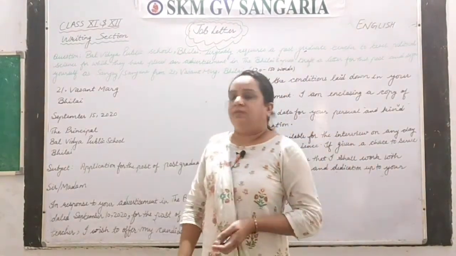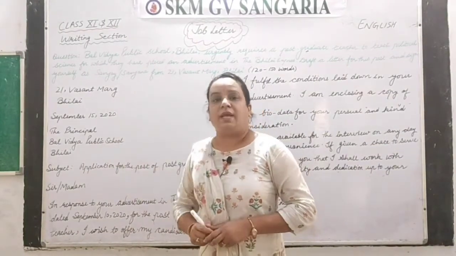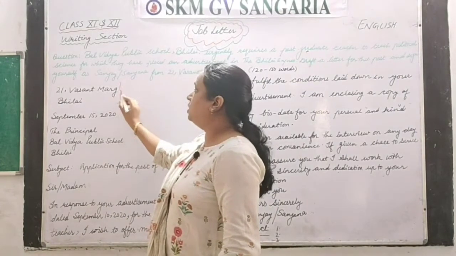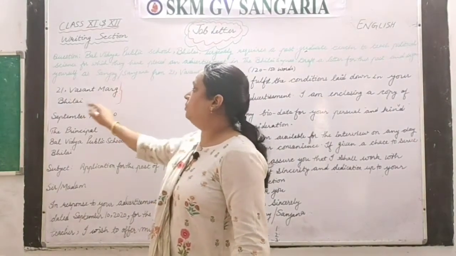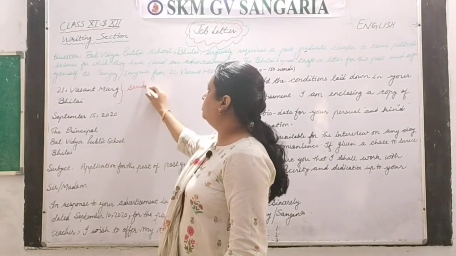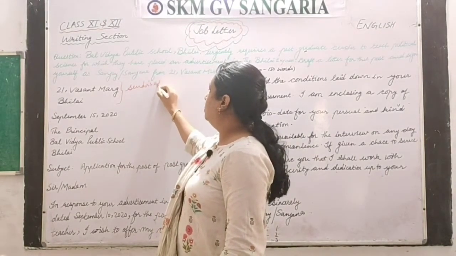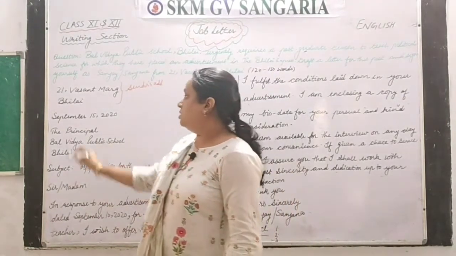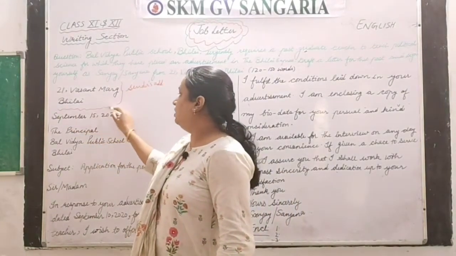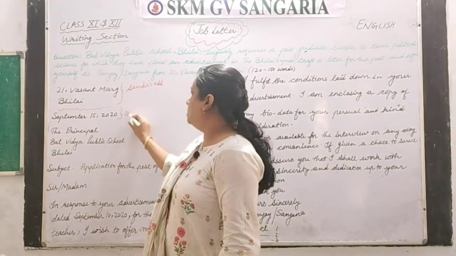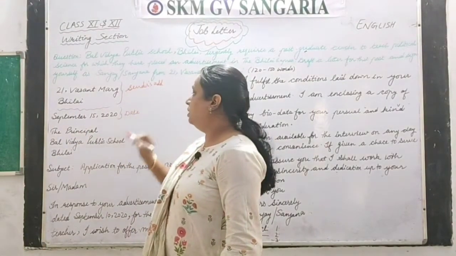So as I told you, we have to start with the sender's address, which should be completed in 2 to 3 lines. So here 21 Vasant Kumar Bhilai is your sender's address, because this is given to us in our question. Next, a space you have to leave here. Then it's the date with the proper format.